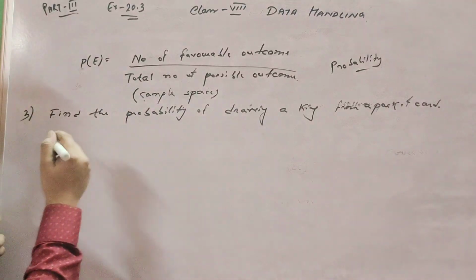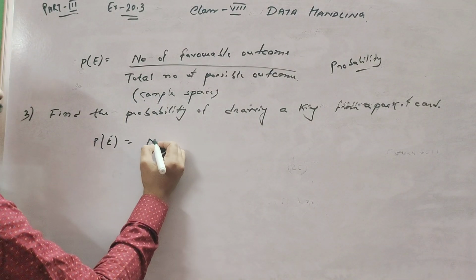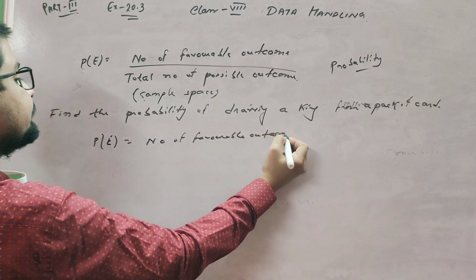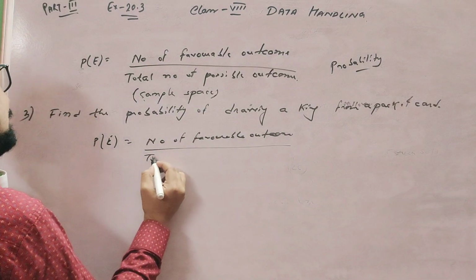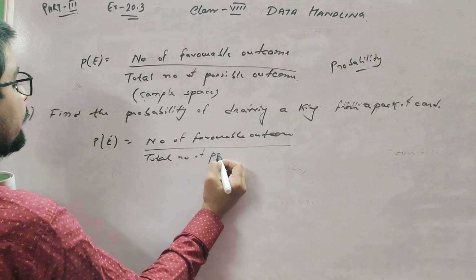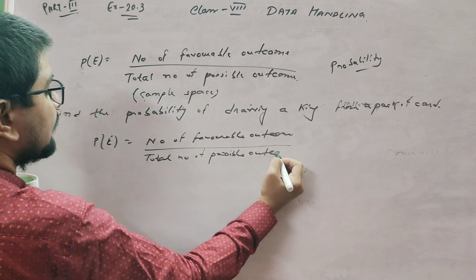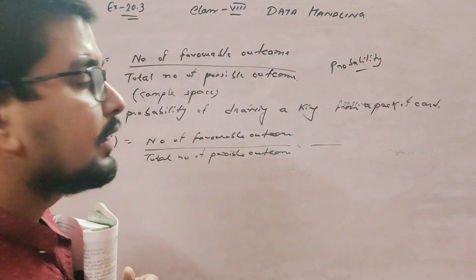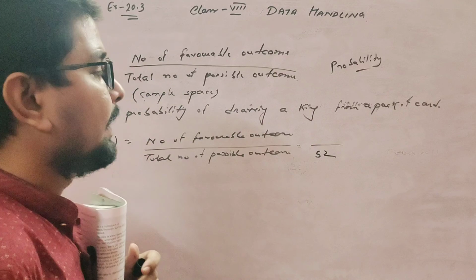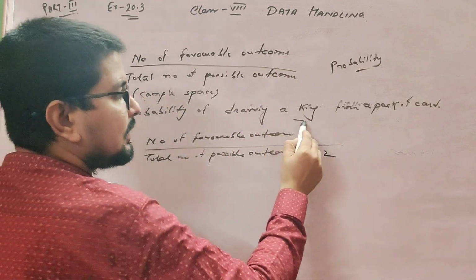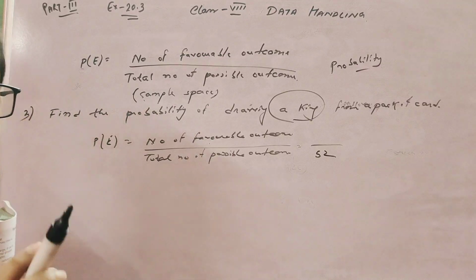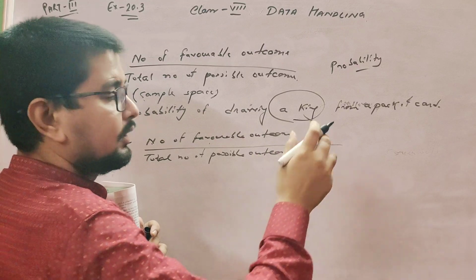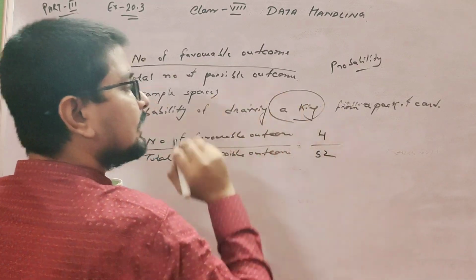So first of all, the formula of probability: number of favorable outcomes by total number of possible outcomes. We know the pack of cards has 52 cards. The number of favorable outcomes, since the question is asking about a king: there are 4 kings in a pack, one each for heart, club, spade, and diamond.